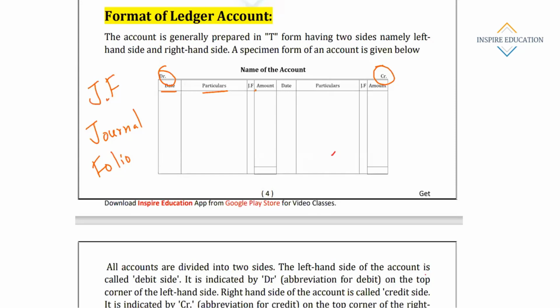The page number of the journal will be written here, and in the journal the page number of the ledger will be written. Means if in future for reference I have to search the original transaction, where will I search? In thousands of transactions I cannot find a particular transaction. So I must have a reference number, and at the time of posting the journal folio is written. Suppose the transaction was recorded on page number 252 of the journal, then I have to write it here, otherwise I cannot track it in future. I have to track all the transactions. So this is the journal folio.